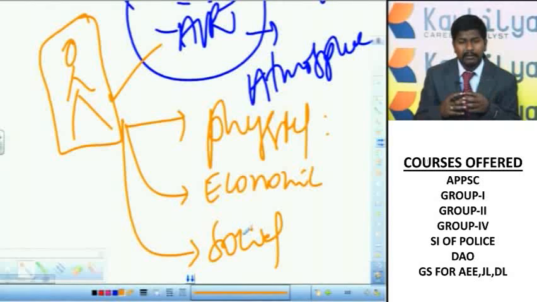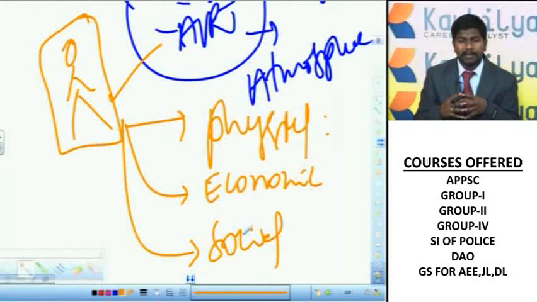Then later the Indian drainage system, the different types of rivers in India and their tributaries, and later the climate of India. The climate of India can be divided into four seasons and their features. Then the soils of India and the forest cover in India, the different types of forests and their distribution, and the different types of flora and fauna in Indian forests.